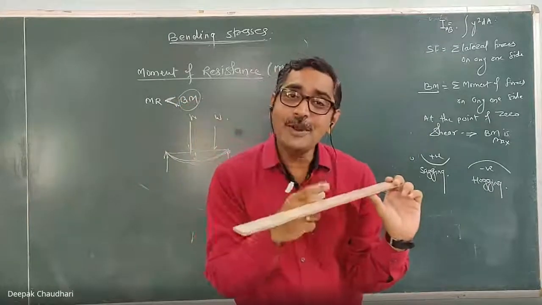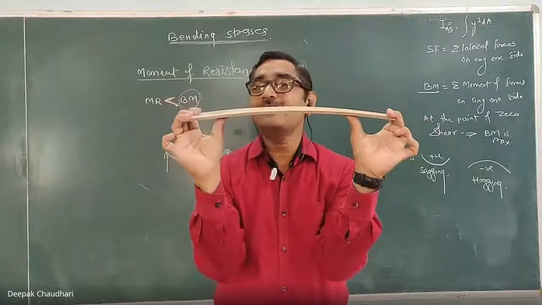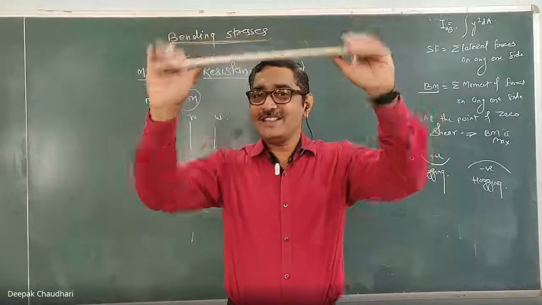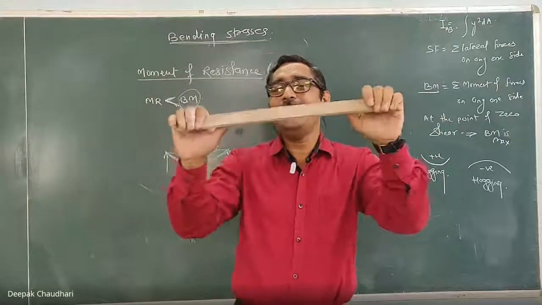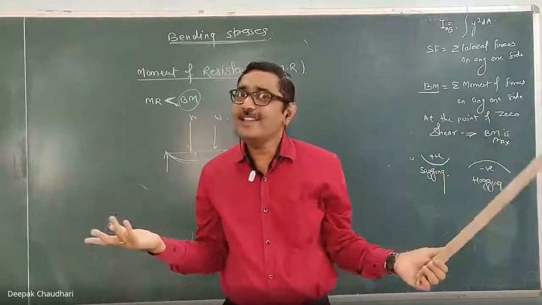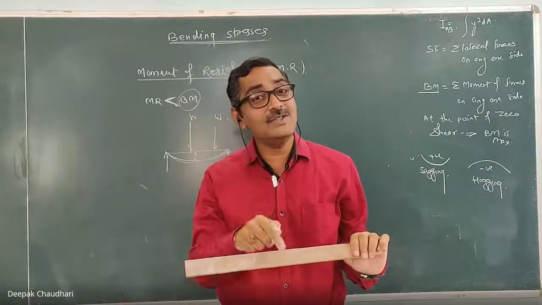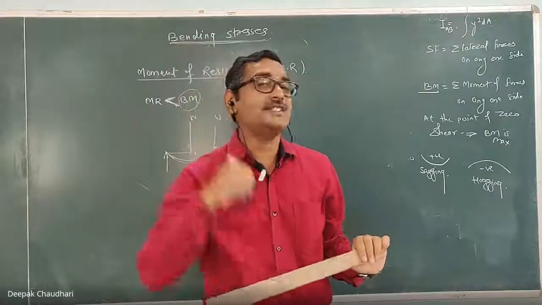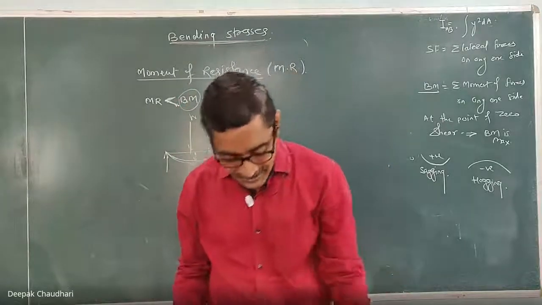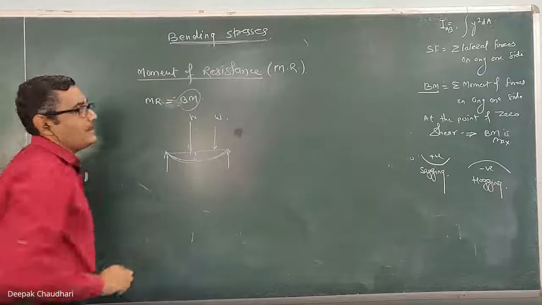The moment of resistance that developed inside is balancing the external bending moment. But if I increase the load, if I increase the bending moment, one stage will come when it will break. Why? Because in that case the moment of resistance which is induced will not balance the external bending moment. So in equilibrium, the moment of resistance is always equal to the bending moment.